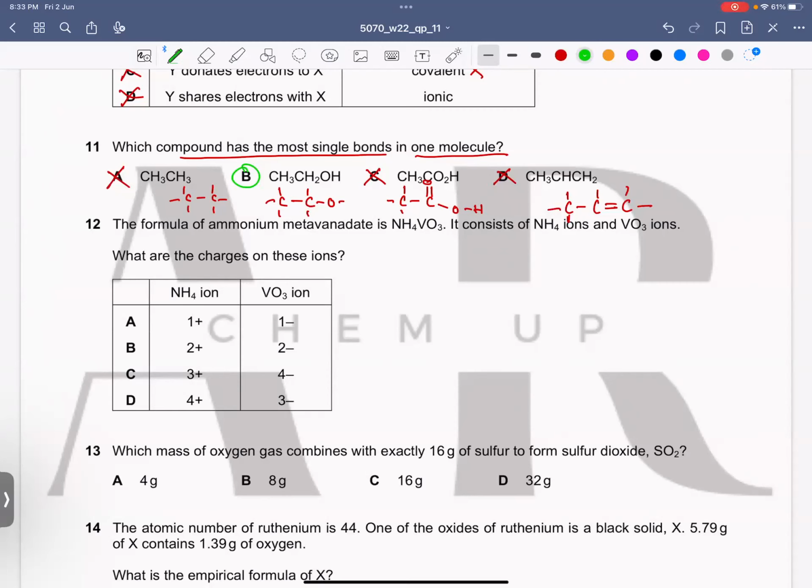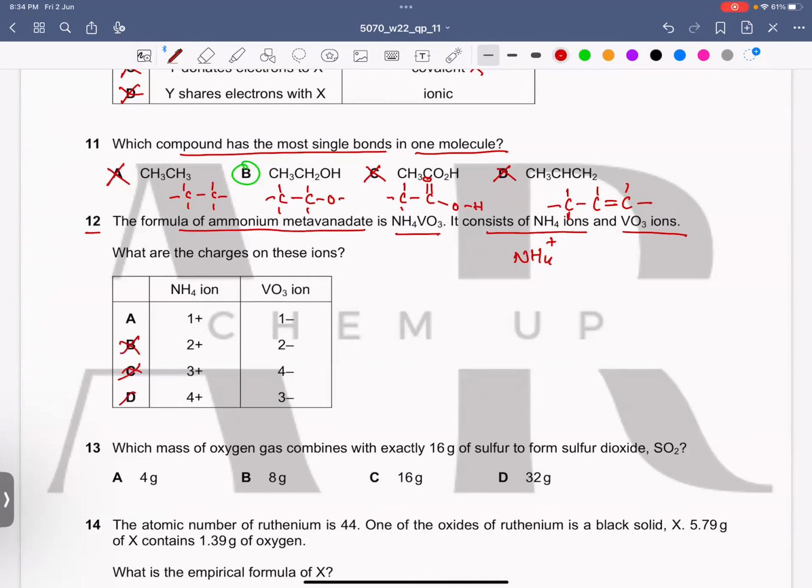Okay, now question number 12. The formula of ammonium metavanadate. It consists of ammonium ions and vanadate ions. So here we can conclude that we remember that ammonium has a +1 charge, right? So this makes B, C, and D wrong. See how easy it is. So A is the correct answer.